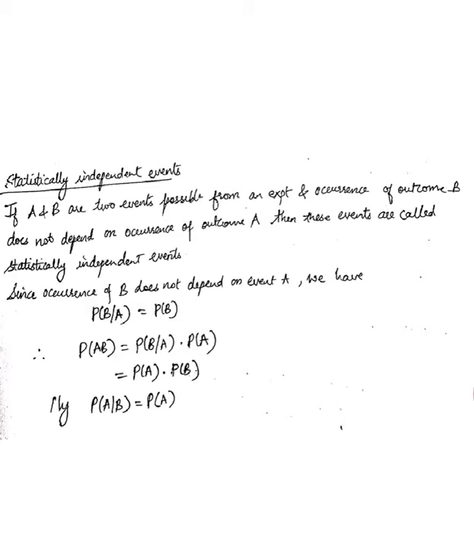So if we take the previous conditional probability equation, the special form of Bayes rule, and write it as P of AB, that is the joint probability, equals P of B given A times P of A, then P of B given A is nothing but P of B. So the joint probability of A and B occurring is given by P of A times P of B, that is the multiplication of the individual probabilities. So the joint probability for statistically independent events is nothing but the multiplication of their individual probabilities. Similarly, we can write P of A given B as the probability of A.